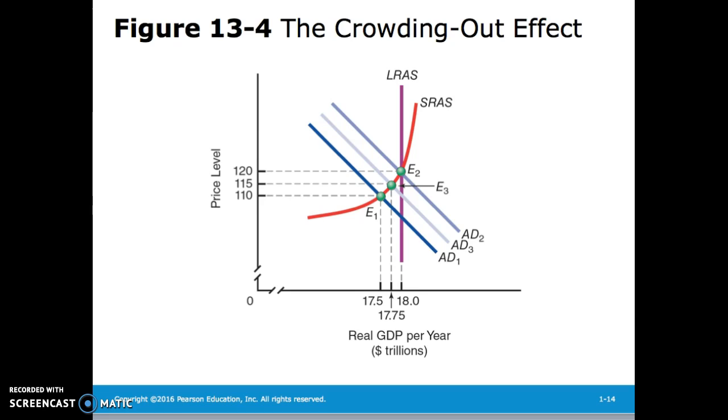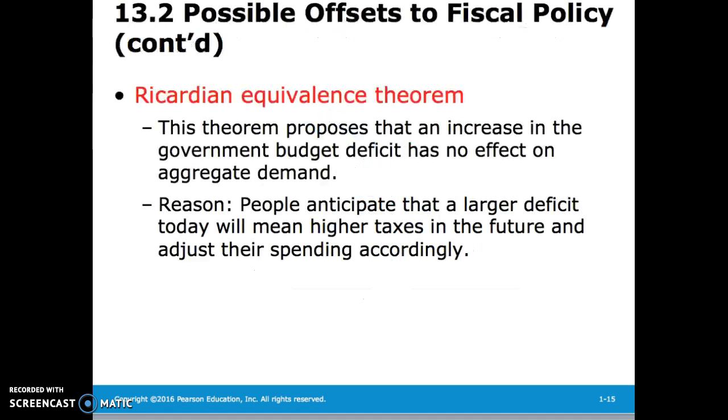Here we can see graphically how the crowding out effect might change our calculations. In fact, with an increase in aggregate demand, it might be pushed back by the crowding out effect and lead to a smaller than expected increase in real GDP and the price level. The Ricardian equivalence theorem states that an increase in the government budget deficit has no effect on aggregate demand. This is because people will anticipate that a larger deficit today will mean higher taxes in the future, and they'll